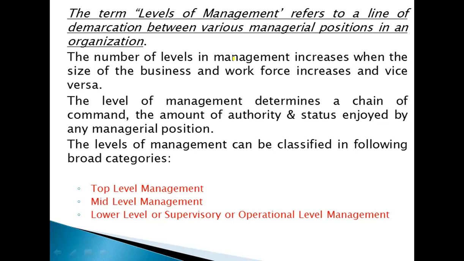The top level manager will get more authority because he will have more power, and the status enjoyed by the top level management will also be very high compared to the other two levels of management. Lower level management will have low authority, low power, and low status. So the level of management determines the chain of command and the amount of authority and status enjoyed by any managerial position.